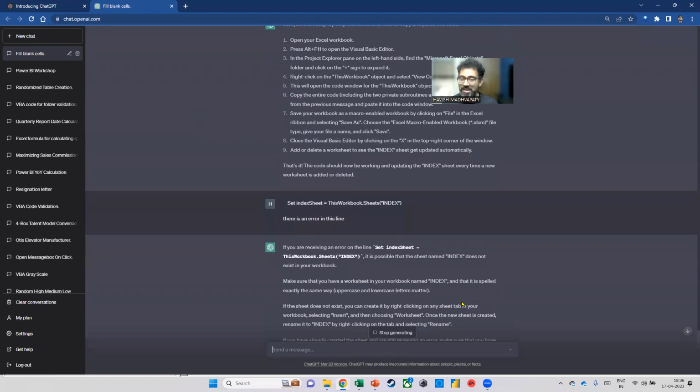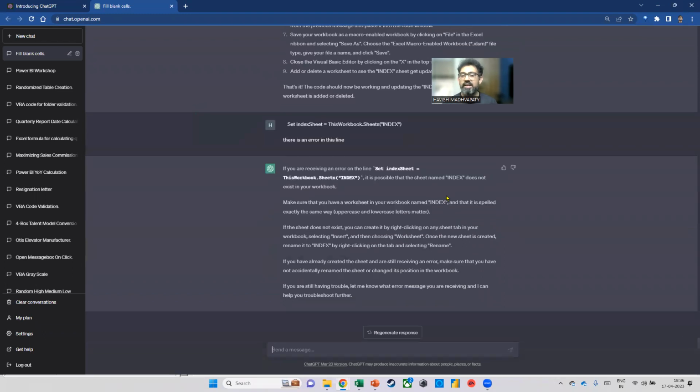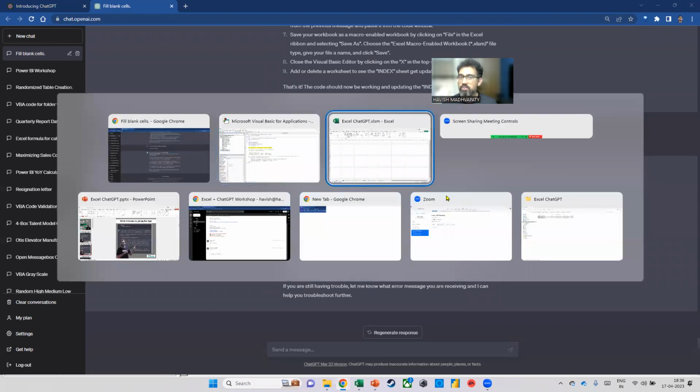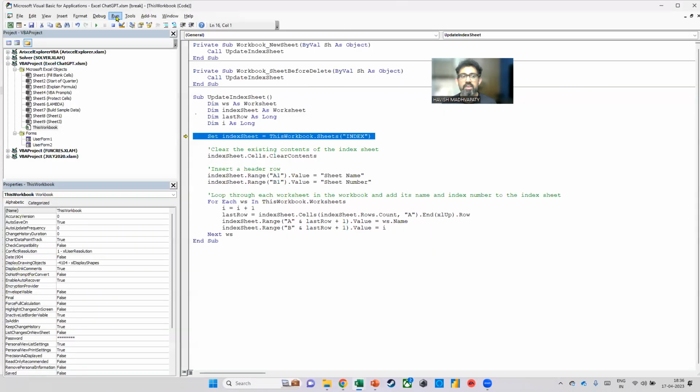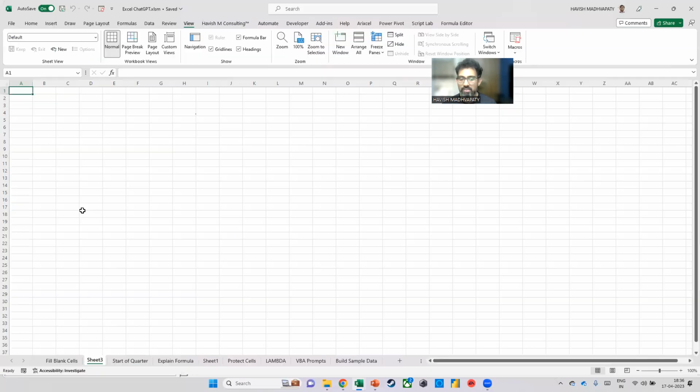Now it explains to me that, okay, if you're getting the error, the possibility is that maybe you don't have a sheet called index. So it's telling me, hey, you got an error because we assumed that you have a sheet called index. So I'm going to fix that mistake. All right. So I'm going to go back to my Excel and I will fix that mistake. I'm just going to call this index. And now let's see what happens.